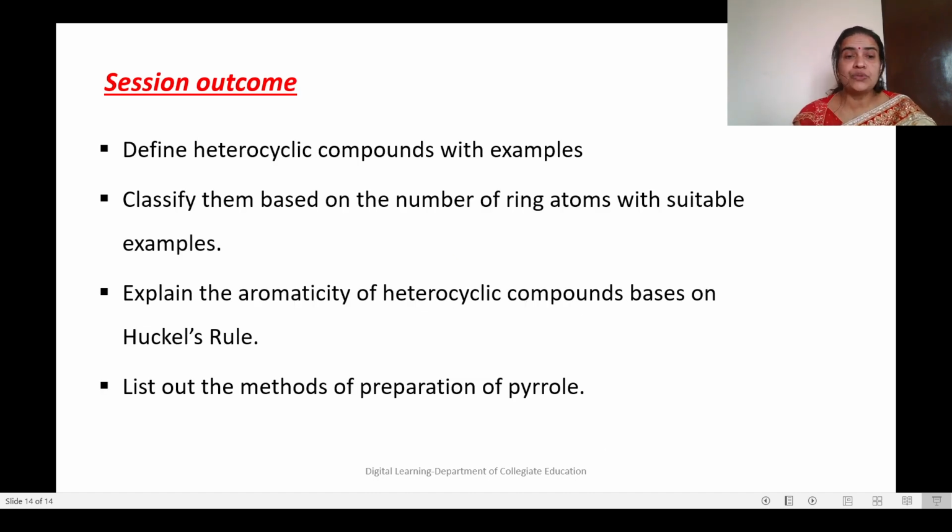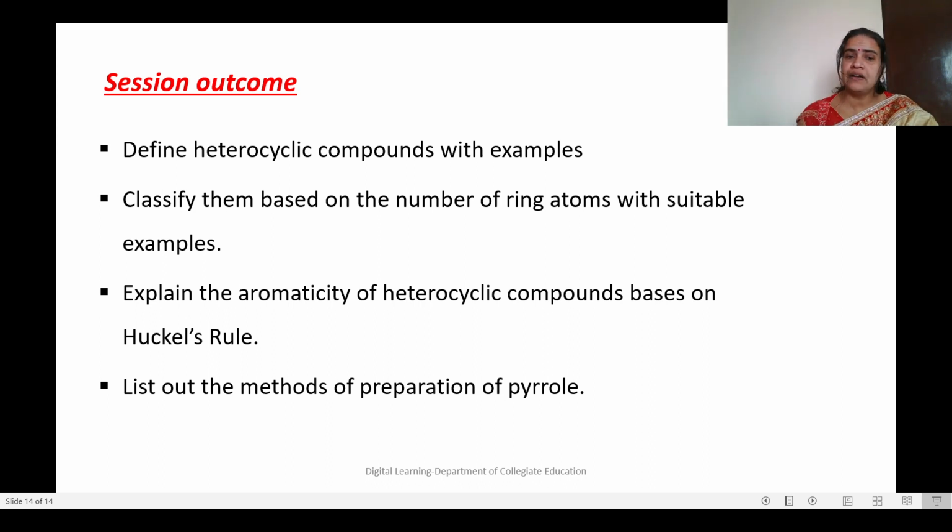So students, through this session, you would have learned about the definition of heterocyclic compounds with examples, then the classification of these compounds based on the number of ring atoms with suitable examples again. Then how we can explain the aromaticity of heterocyclic compounds based on Huckel's rule, and how we can write the resonating structures of all these compounds.